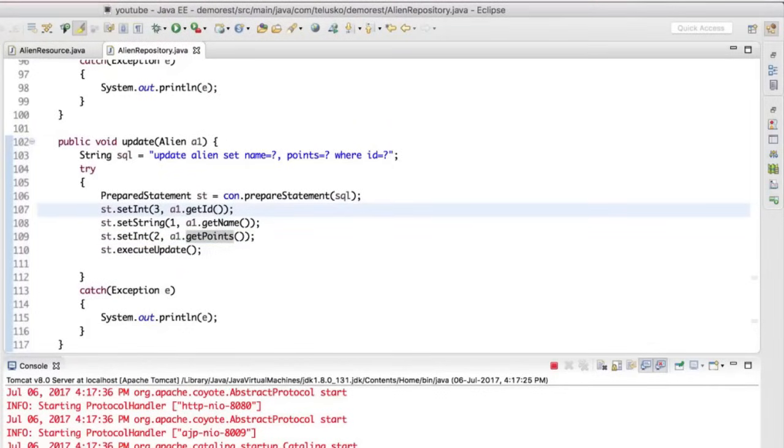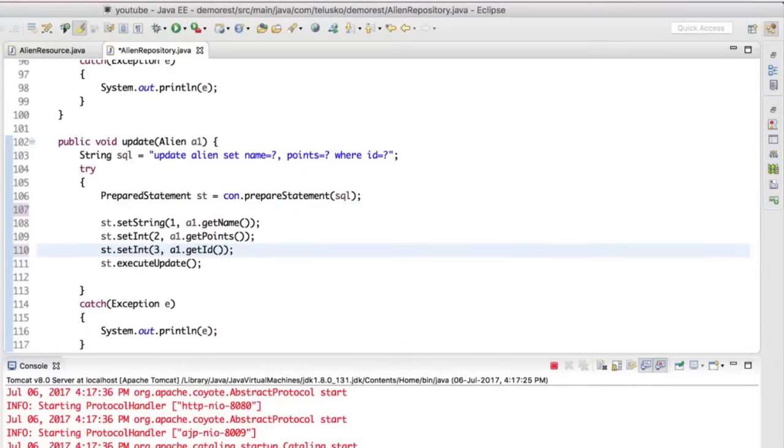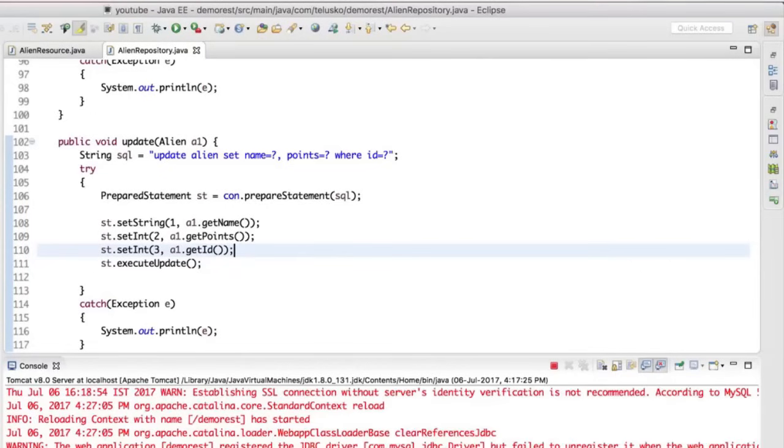Right? Again, we could have written that in sequence. So let me just do that here. Let me cut this part and paste it here. So we are going in sequence: 1, 2, 3, 1, 2, and 3. We got all these question marks, and that's it. This is how you update the data.